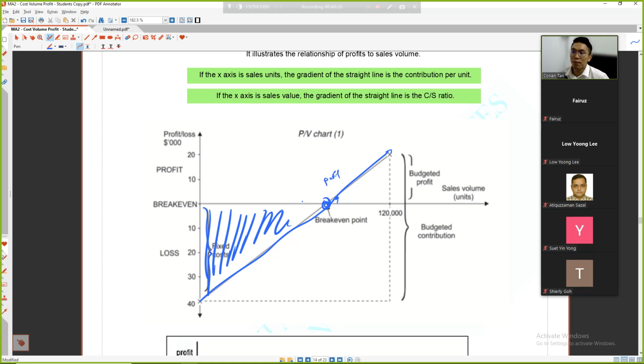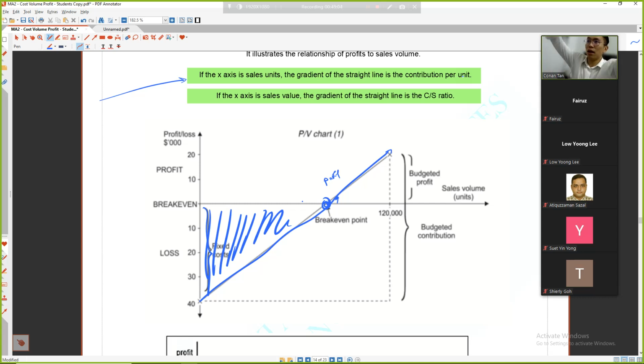So it's just trying to say that a PV ratio is talking about sales units. Alright? So either it's by sales unit or by sales value. It depends. Sometimes how many units you need to sell, or sometimes how much revenue you need to sell. So easy. If the X axis is sales unit, 1 unit, 2 units, 3 units, the gradient is contribution per unit. They are easy. If I'm selling by unit, then the gradient is of course the contribution per unit. True or not?